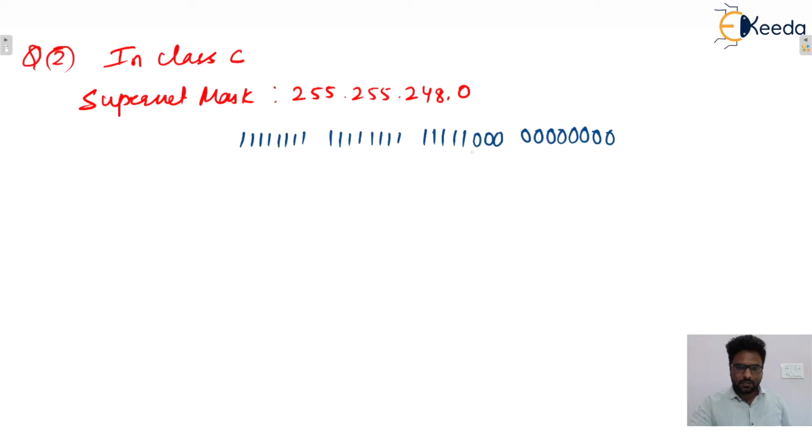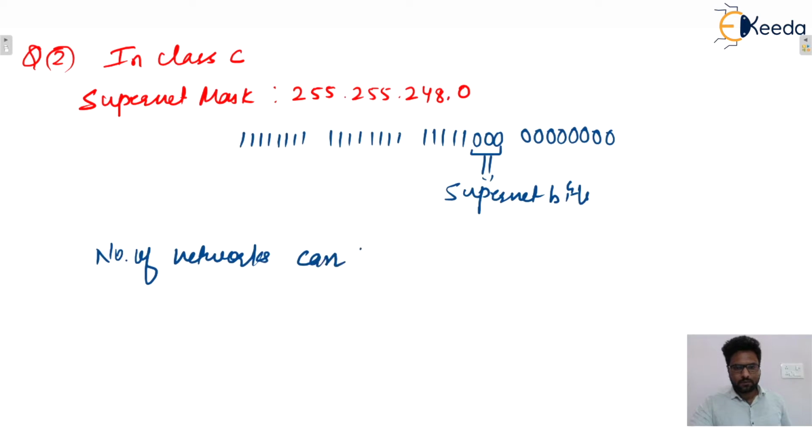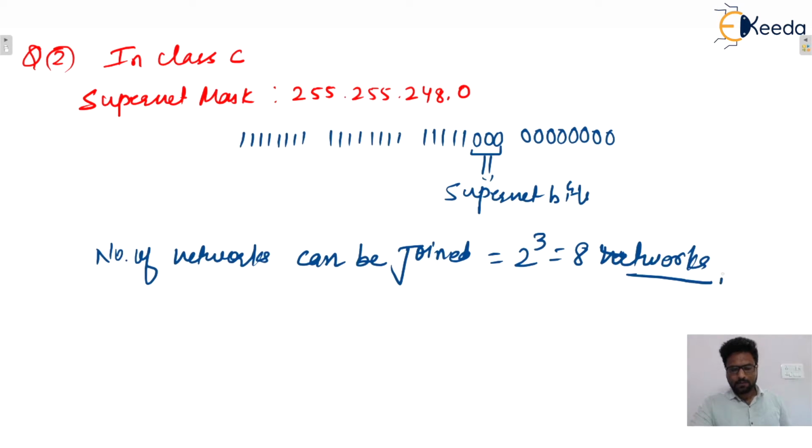So here these are the supernet bits, so the number of networks that can be joined is equal to 2 raised to power 3, that is 8 networks, isn't it?